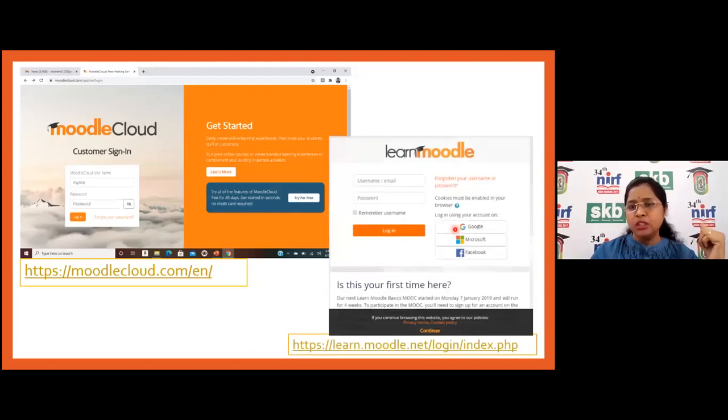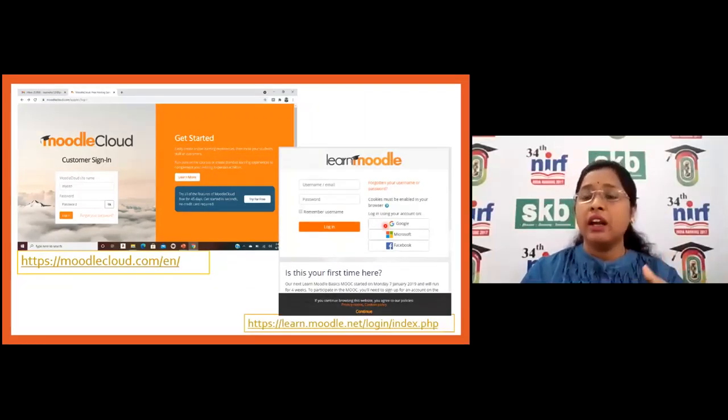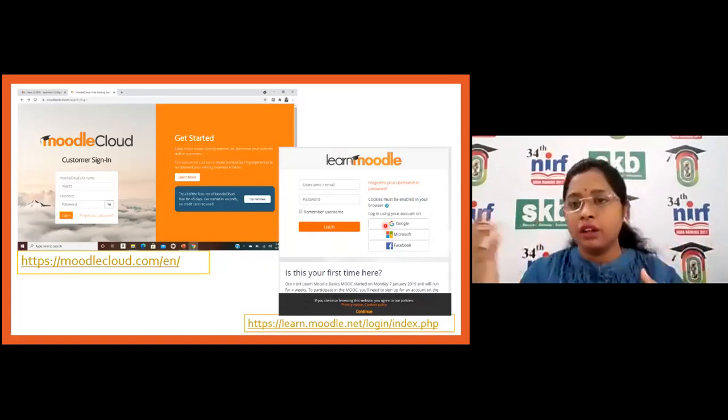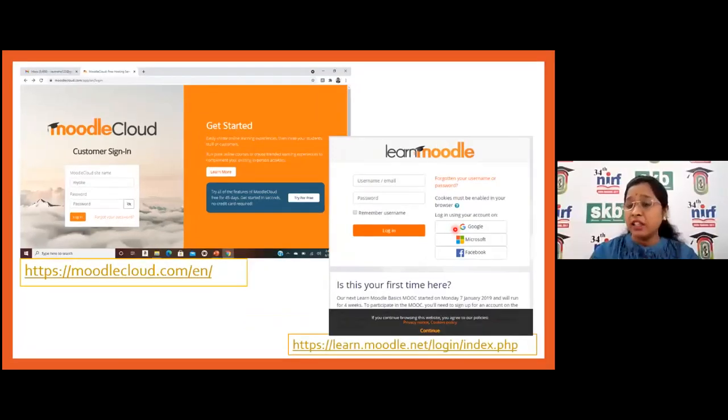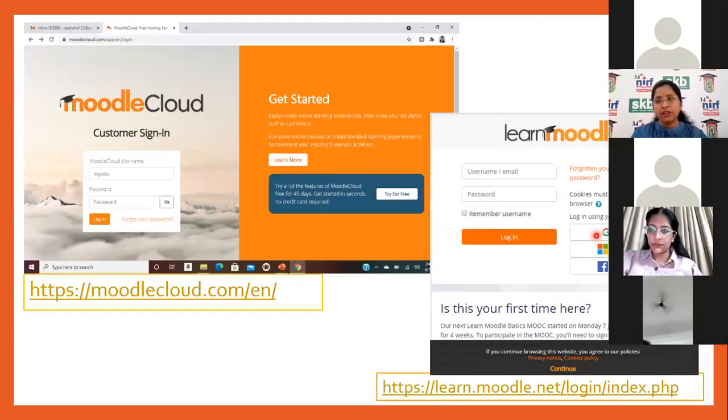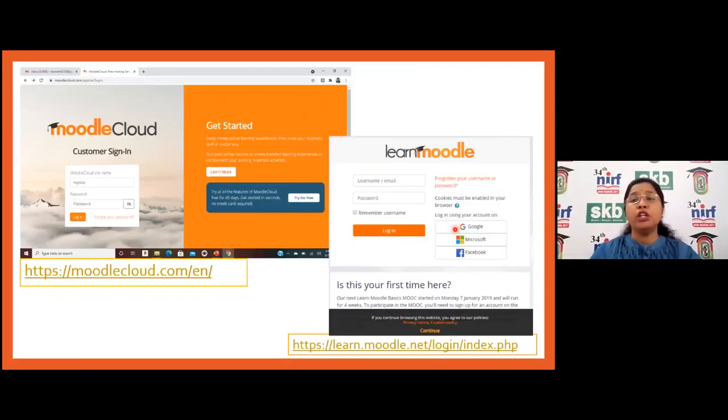And this is Learn Moodle, where you can learn the different updates of the software. It is generally hosted by Australia. It runs for about 4 weeks, where we can learn how to handle this learning management software. After completion, they generally provide a certificate, an international certificate. So it's really helpful to learn the updates of Moodle using learn.moodle.net, through which you can learn this software. Each and every step is given there.